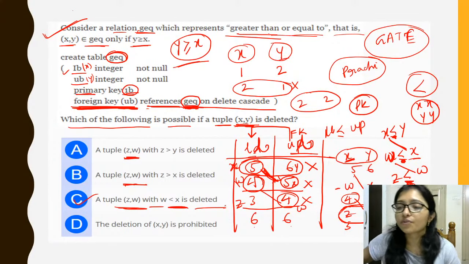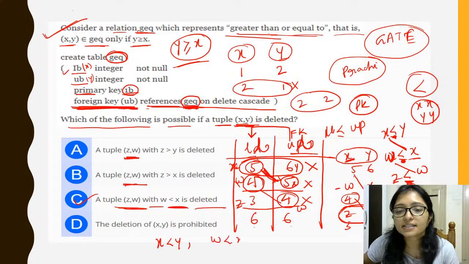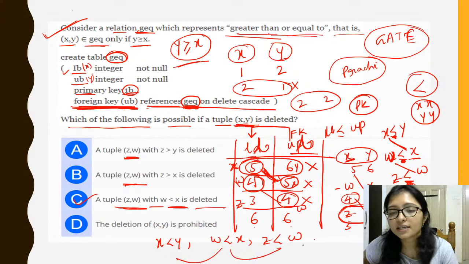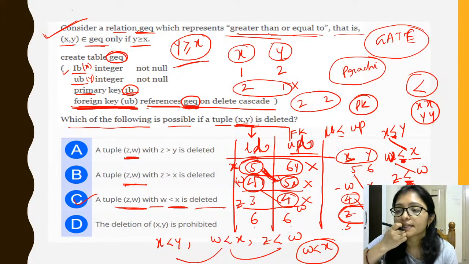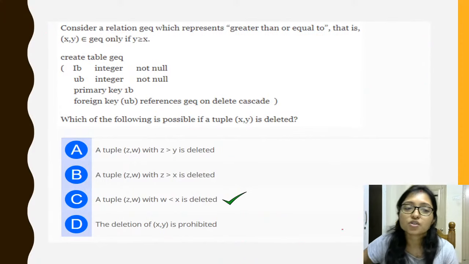Is it clear to everyone? The relation is coming like this here, X less than Y and W less than X and Z less than W. So from this you can write that W less than X, right? Is it clear? Any doubt? Okay. So this is the answer.